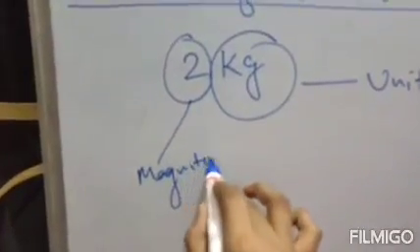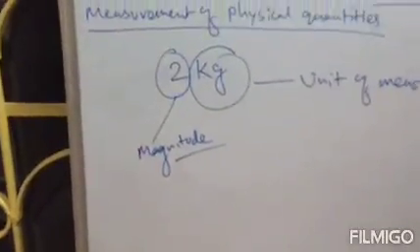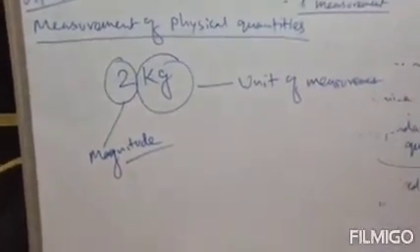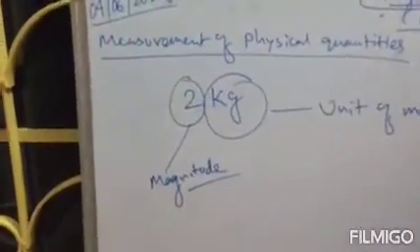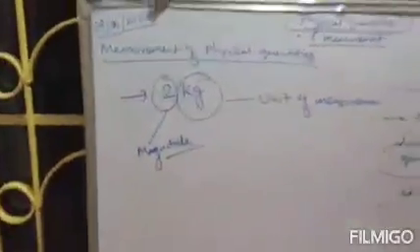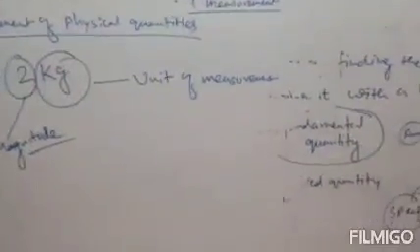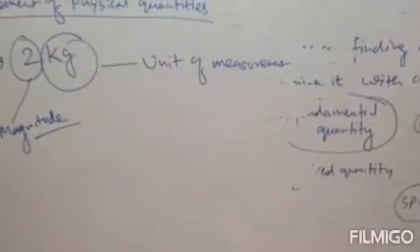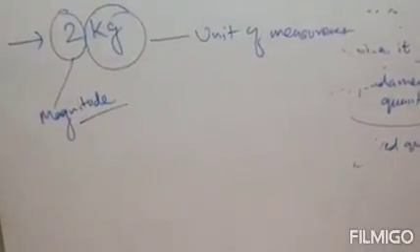Because we know, to define or measure any physical quantity, we should know two things: one is the unit of measurement and the second one is the magnitude or value of the measurement. So the data given is that the weight of a bucket is 2 kg. Here kg represents the unit of measurement, and the number represents the magnitude or value. Clear? So there is a formula for representing any measurement.